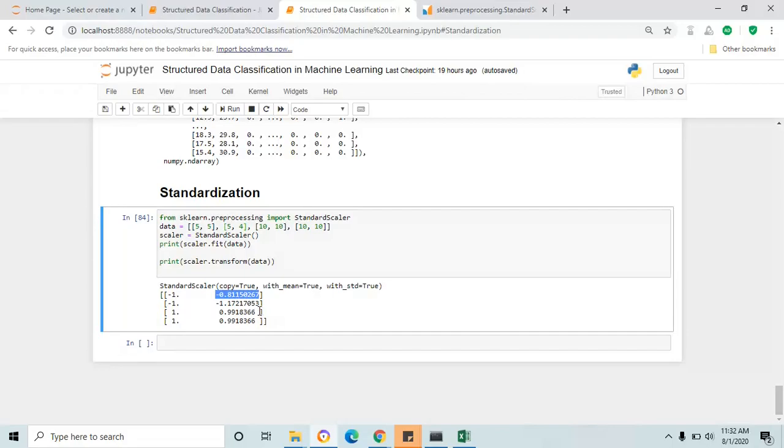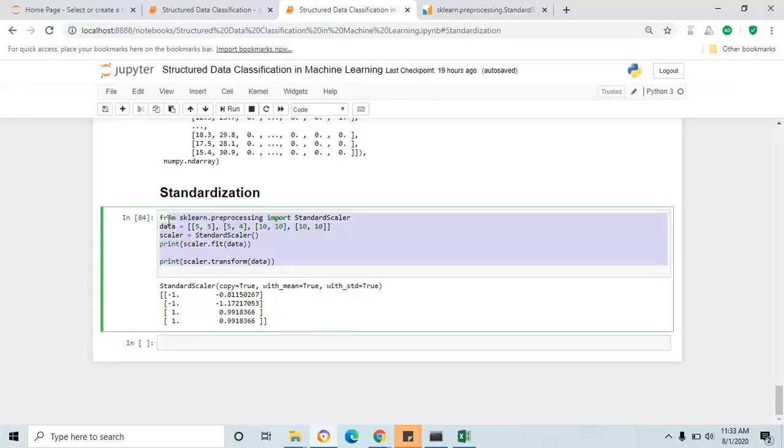The value is changed to some value in between the interval -1 to +1. Here they have changed 0.099, which is lesser than +1, and here they have changed -0.8, which is greater than -1. Fine. Standardization is the process of removing the mean and scaling into the unit variance.